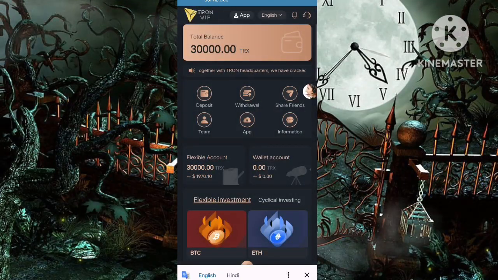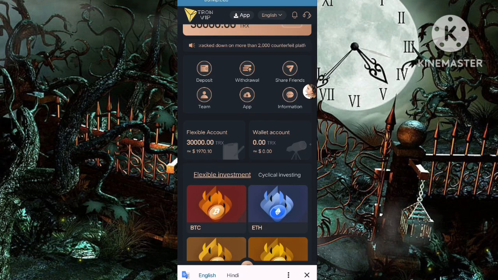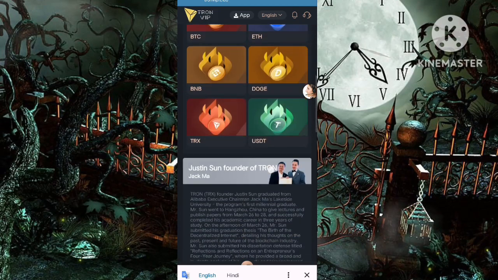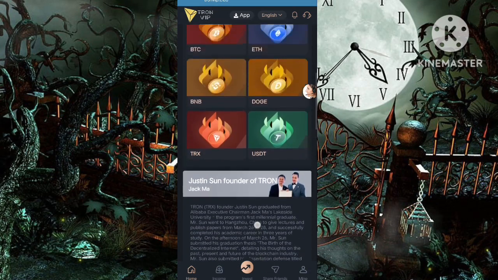So now tap the home option. After tapping the home option, you see your keys 1, 2, 3, 4 available here, and you see your audio, your bonus record, your team. So please share your link with your friends. First I tell you, this is your balance: 801 USDT and 12,000 TRX.